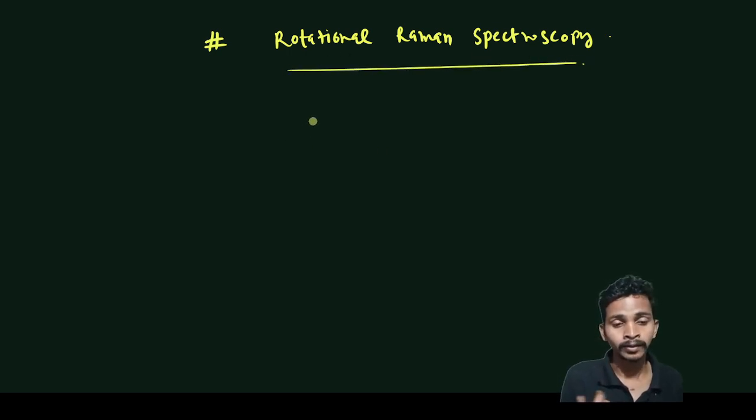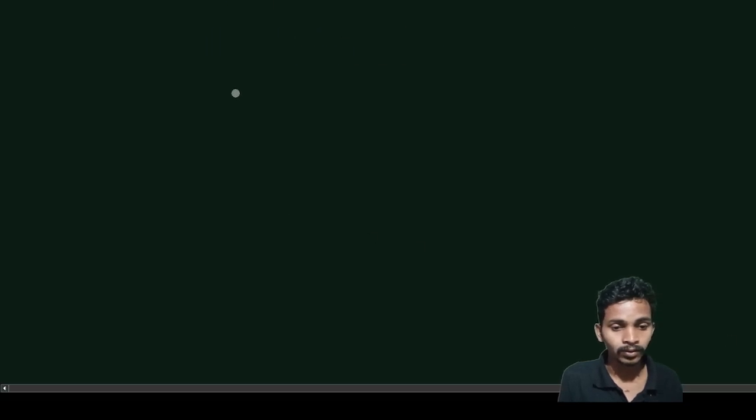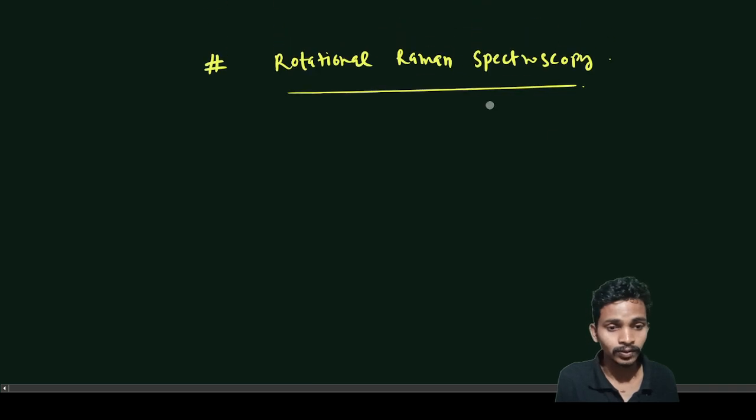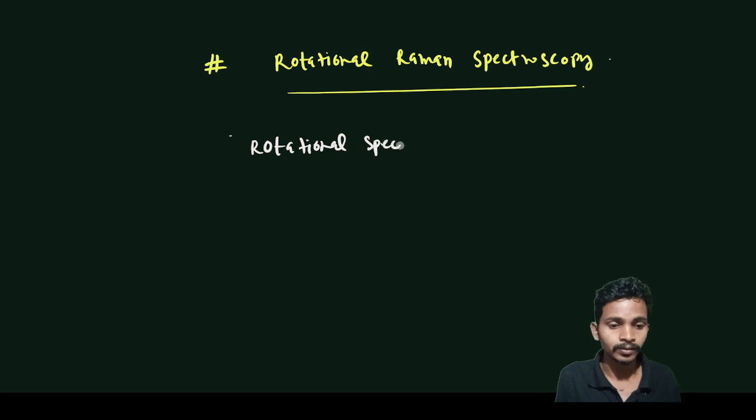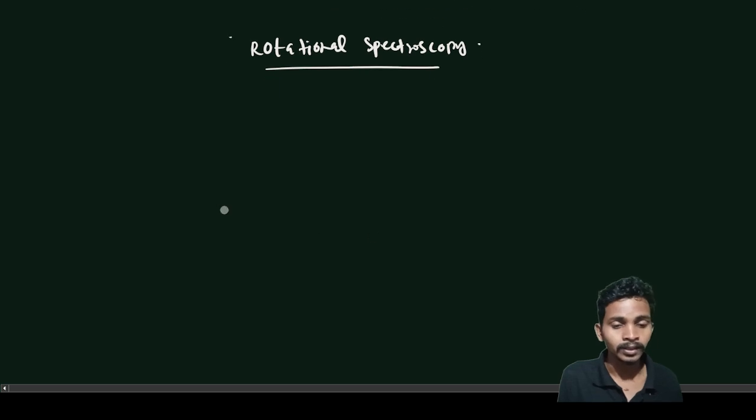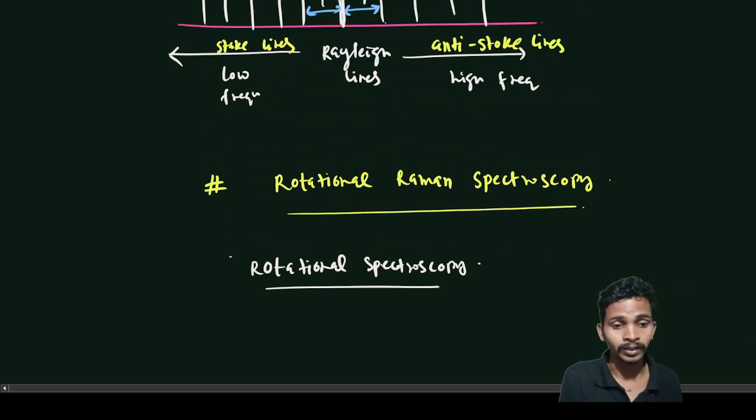In the previous class we discussed the details of rotational spectroscopy, so let's give a quick recap. Let's discuss what is needed for rotational Raman spectroscopy.